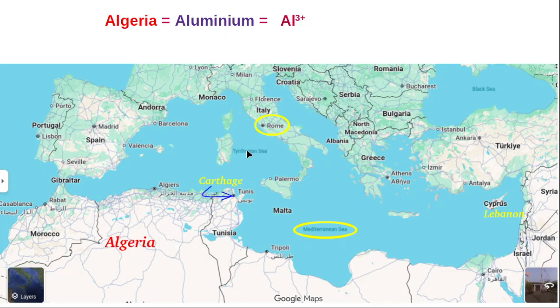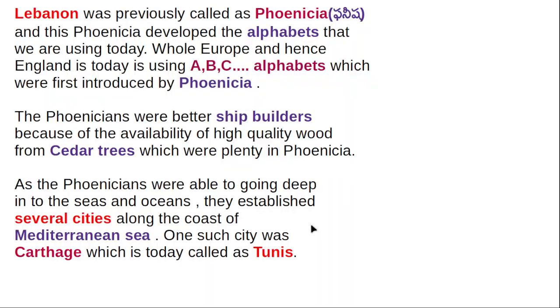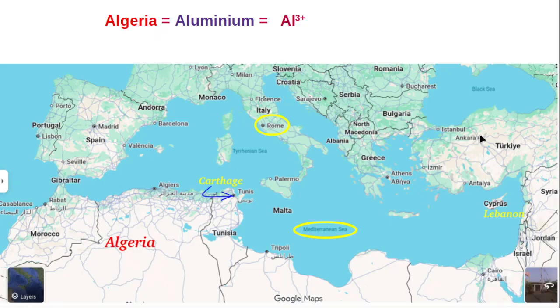The result was they fought three wars. After the third war, Carthage was completely defeated, and it was occupied by Rome. After that, Rome became the single most powerful leader in the Mediterranean Sea. Thereby, Rome occupied all of Europe and many nations in Asia and Africa. Like that, Roman culture spread all over the known world at that time.